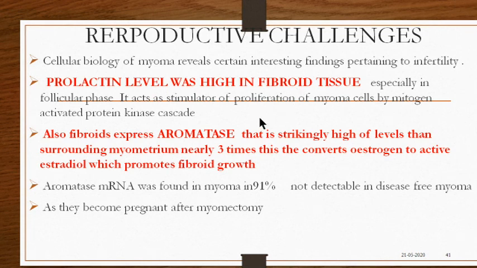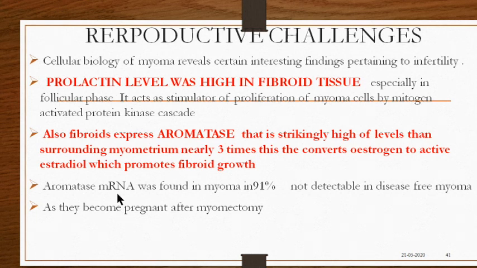Another thing which we found was strikingly high levels of aromatase. Fibroids express aromatase at strikingly high levels, to the extent that it is 3 times more than the surrounding myometrium. And what does this aromatase do? It converts the estrogen to active estradiol, and therefore we found that estrogen also has a role in the promotion of fibroid growth. So aromatase was also another thing which caused fibroid growth.